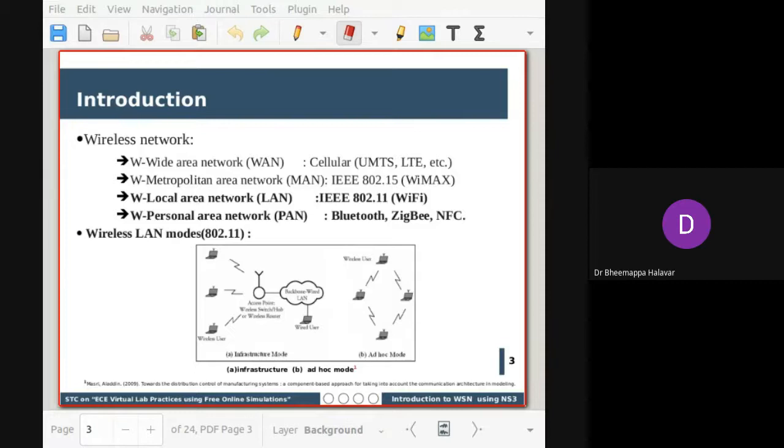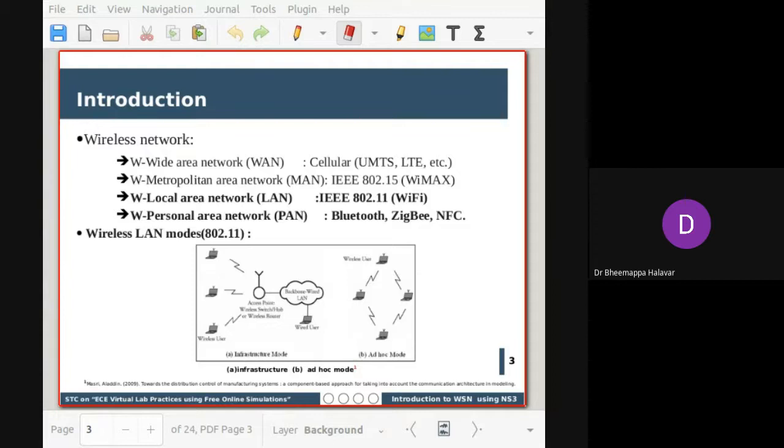So what does ad hoc mode do? What I'm trying to tell here is, what are the ways in which you can communicate with a node? In infrastructure mode, there will be an access point through which they connect to the internet, wirelessly. And another type: the 802.11 communication model can be used in an ad hoc fashion.